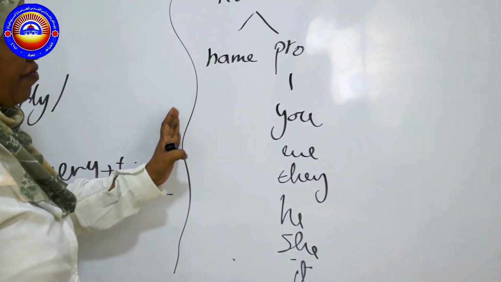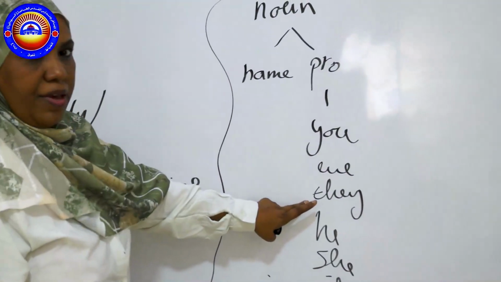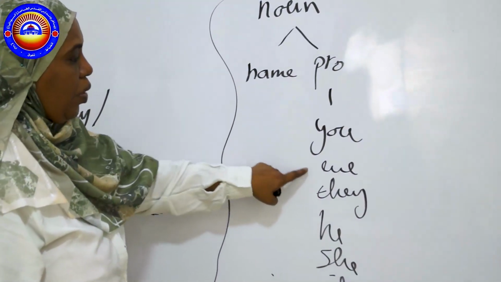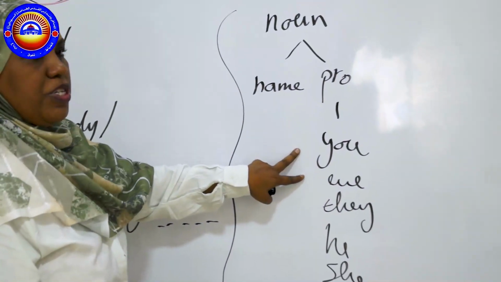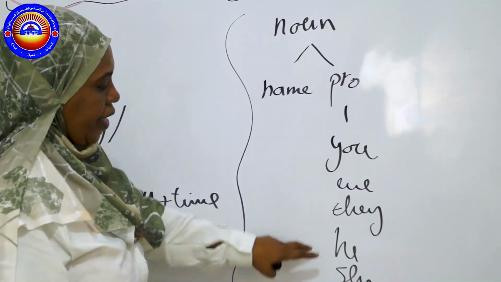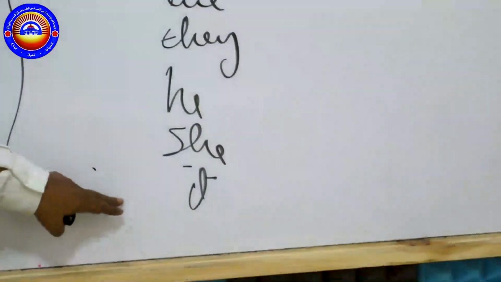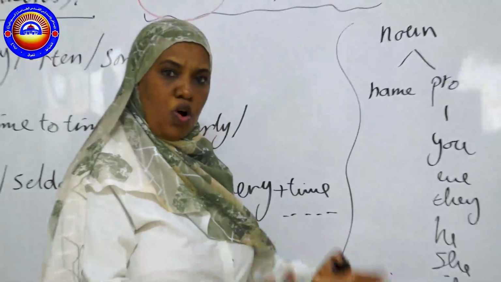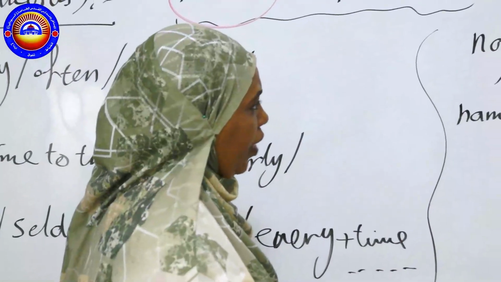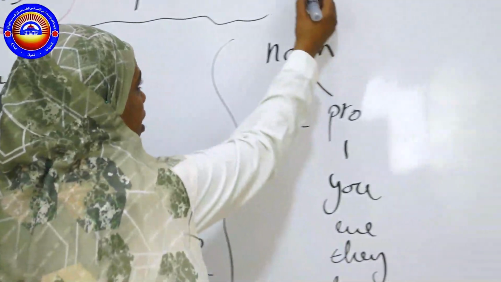For example, if I have the children, it will be they. The teachers, it will be we. The listener will be you. The speaker will be I. He, she, it for the singular who is absent. It always is for things or for animals. Okay. This is the beginning of the sentence, so this is number 1.